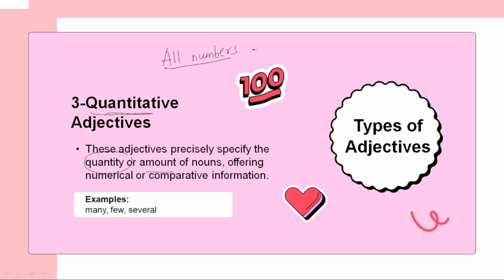All numbers are adjectives which we call quantitative adjectives, because they show us the quantity in numerical or comparative information. Sometimes we might not show in numbers, we can say many, few, several. Even this is showing the quantity, so even these are called adjectives.